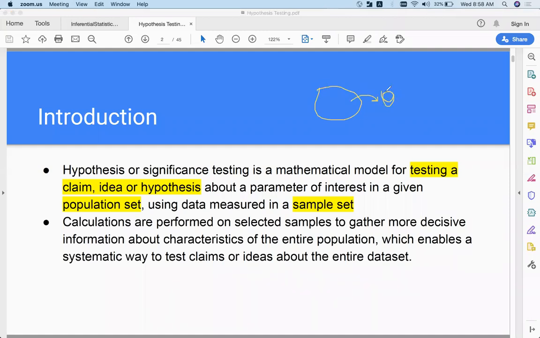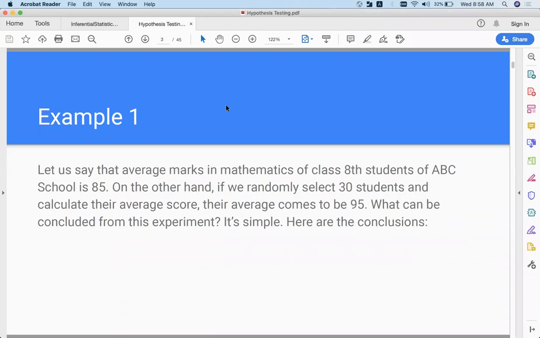So what we are trying to do here now is test some idea. Okay, so what is that idea? So we'll see an example, because if I explain in this way, you'll not understand. So this is theory. Let us say that the average marks in mathematics of class 8 students of ABC school is 85%. On the other hand, if we randomly select 30 students, 8th class students of ABC school.